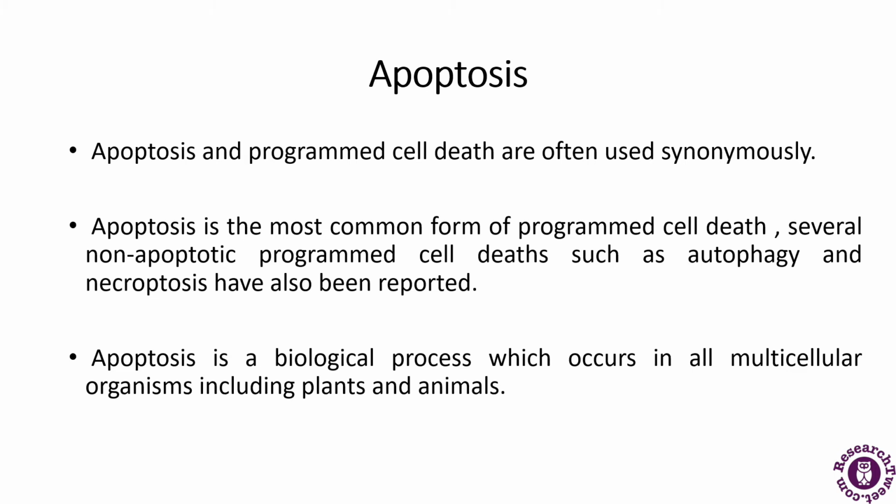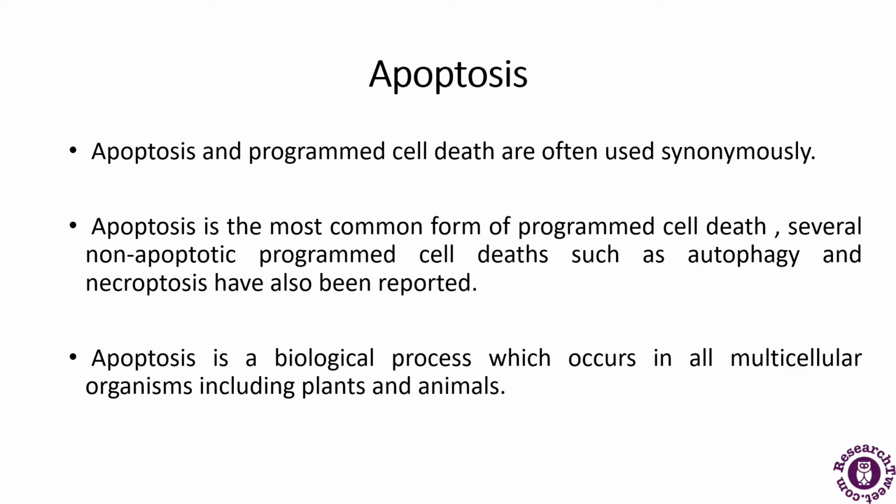Now, about apoptosis. As I have already told you, apoptosis and programmed cell death are synonyms of each other. It is the most common form of programmed cell death. There are several non-apoptotic programmed cell deaths as well, that is autophagy and necroptosis, that have been already reported. It is a biological process which occurs in all the multicellular organisms, including the plants as well as the animals.